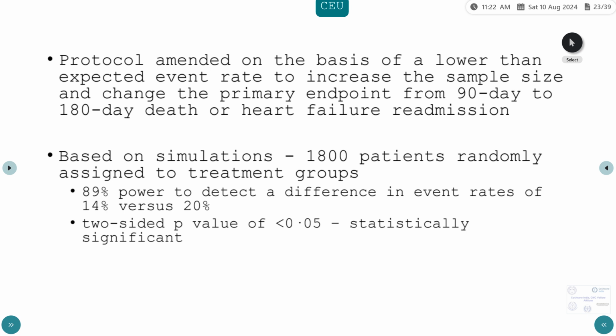So this was the sample size calculation. They required 1,800 patients to detect a difference in the event rate of 14% versus 20% for the primary outcome, with a two-sided p-value of less than 0.05.